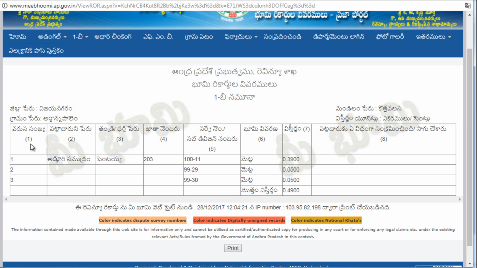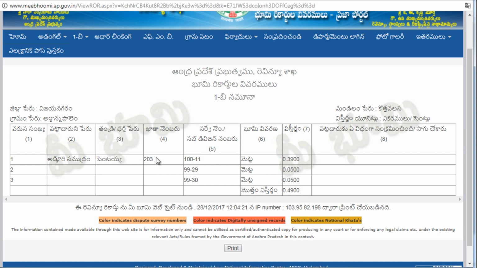So first column shows you the row number, second column shows you the owner's name, then third column will give you the father's or husband's name of the owner, and then fourth column is giving you the Khata number. Fifth shows you the survey numbers in this particular Khata number. So for example, there are 3 survey numbers in this, and then sixth column shows you the type of land for each survey number. Then seventh column shows you the area in acres and cents for each survey number, right?